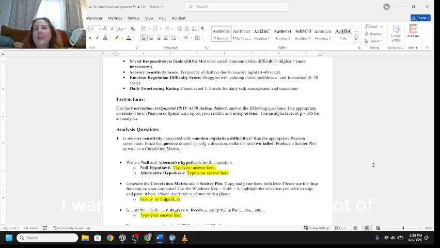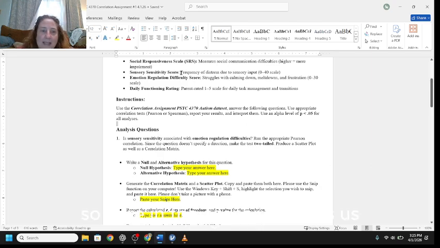I want to clarify this because a lot of times students think that they need a P level that's greater than that particular setting right there, and it's the opposite. We want our P value to be less than 0.05 when you're looking at significance. So if it's less than 0.05, it's significant. If it's greater than 0.05, it's not.